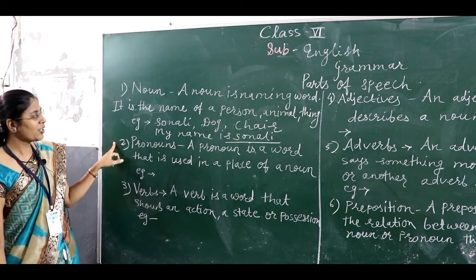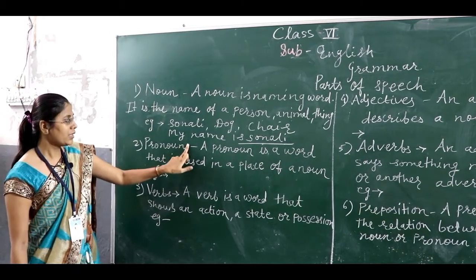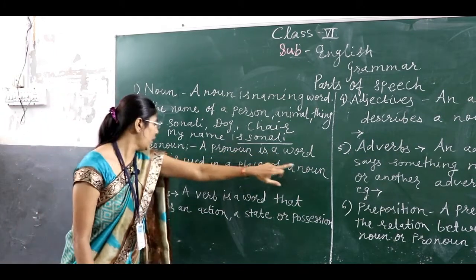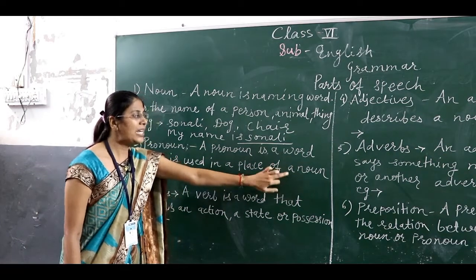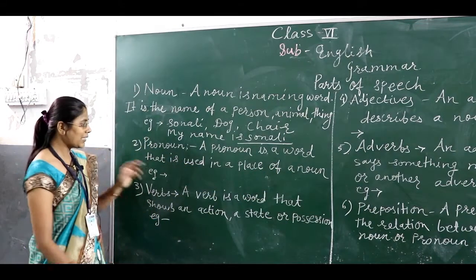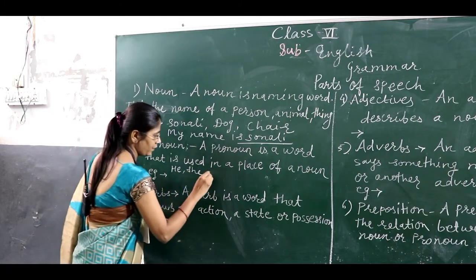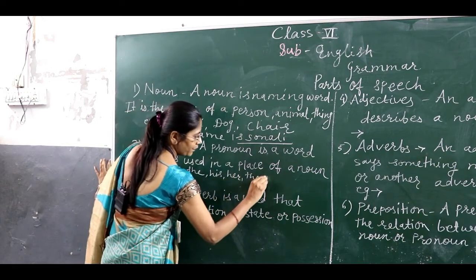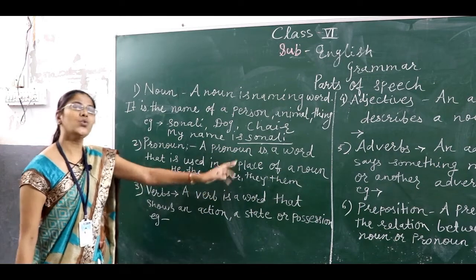Then in the parts of speech, the second one is the pronoun. What is meant by a pronoun? A pronoun is a word that is used in place of a noun. For example, he, she, his, her, they. So in place of a noun we use a pronoun.